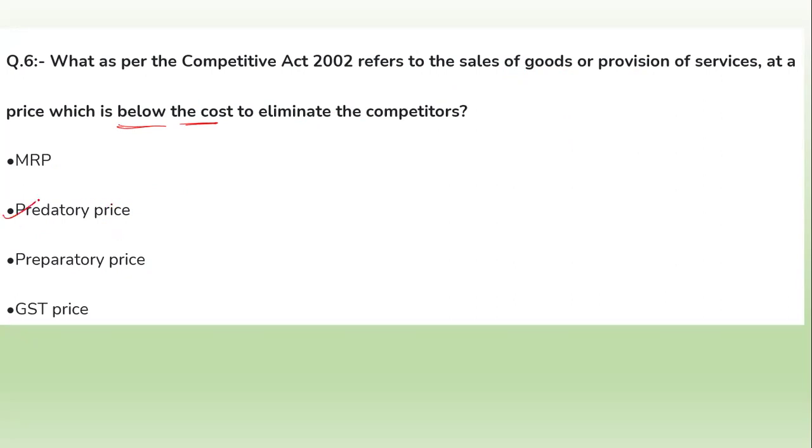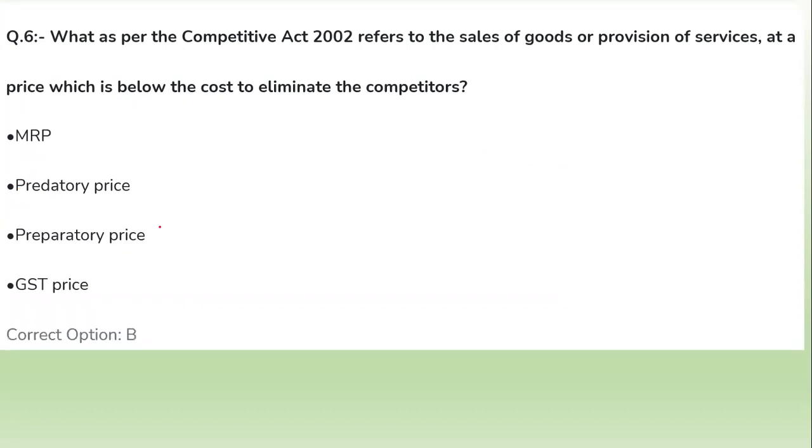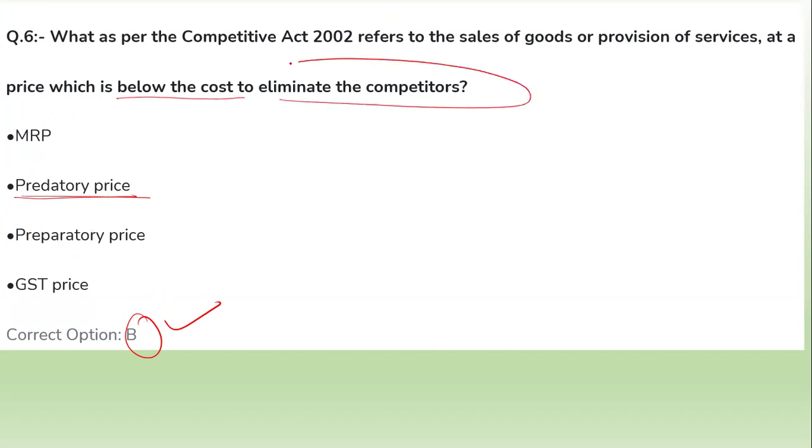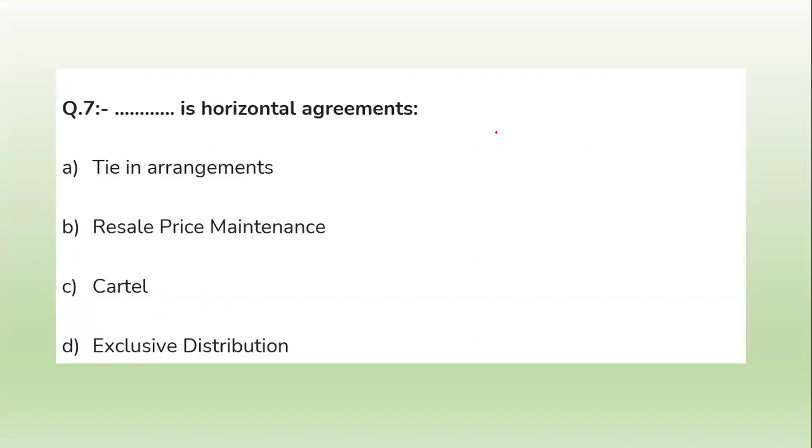The right answer will be option number B, that is predatory pricing. It is a pricing at which the price is set low, below cost, to eliminate the competitors. Now moving toward the next question, question number 7: dash is a horizontal agreement.